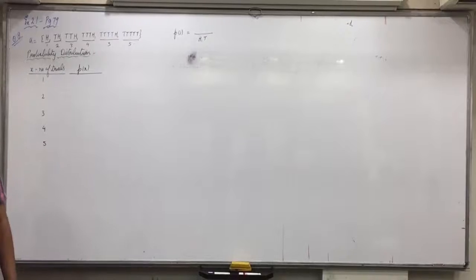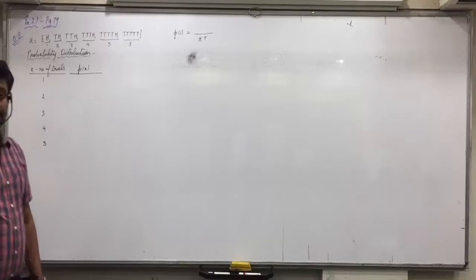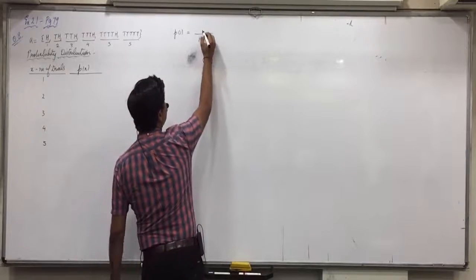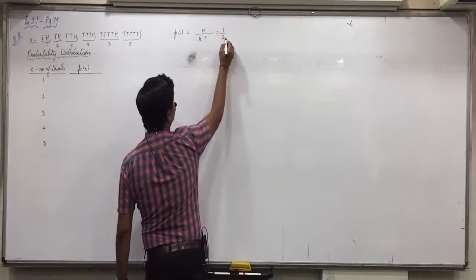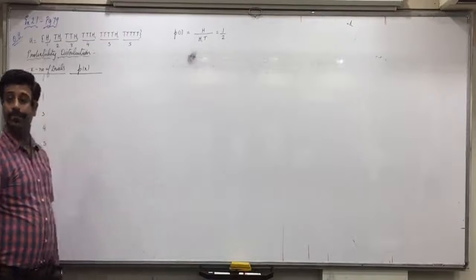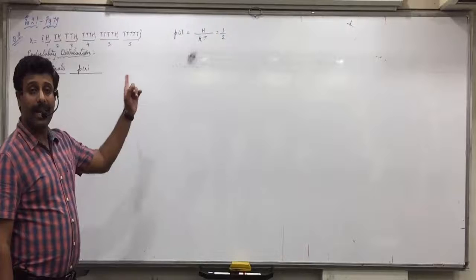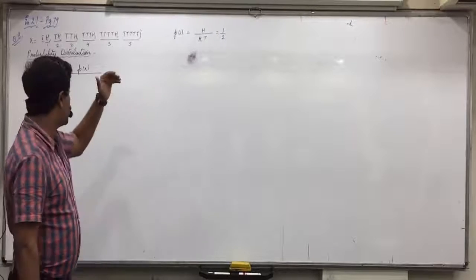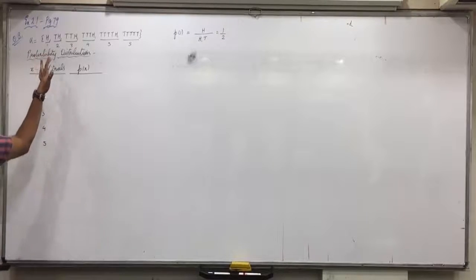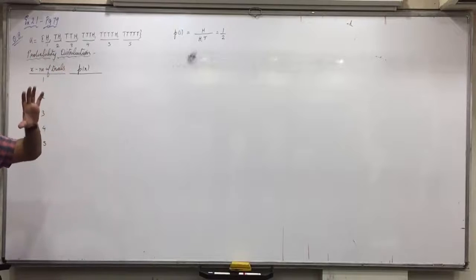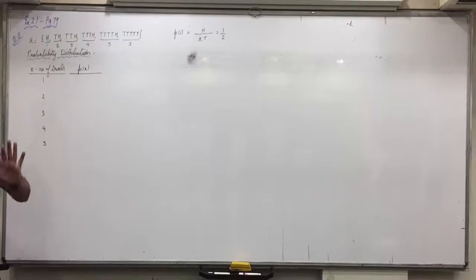If you get tails, would you stop? No. You would stop only if you get heads. Means what is the probability that we stop in one trial? 1 by 2. We studied in the last chapter, one coin is tossed, then heads and tails are possible, and we would stop only if we get heads. So the probability that we would stop in one trial is 1 by 2.